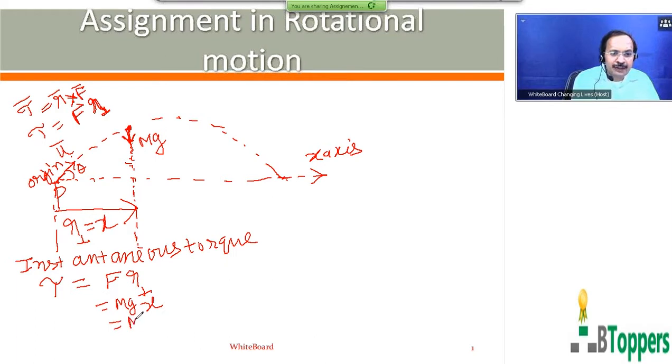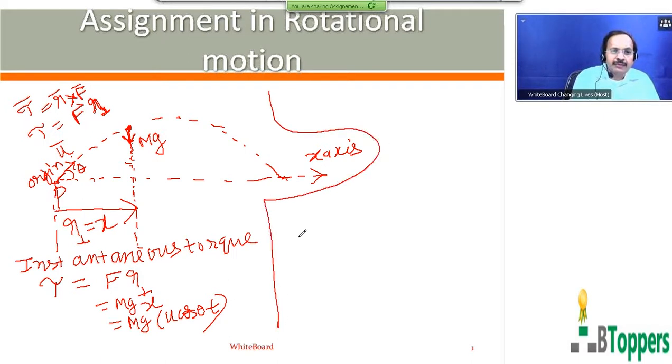The horizontal displacement of the projectile in time t after projection can be written as x equal to u cos theta into t. I think I have discussed a similar problem earlier in the theory part before the discussion about the assignment.